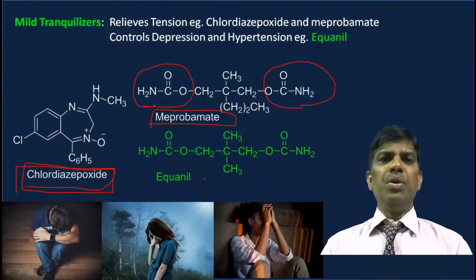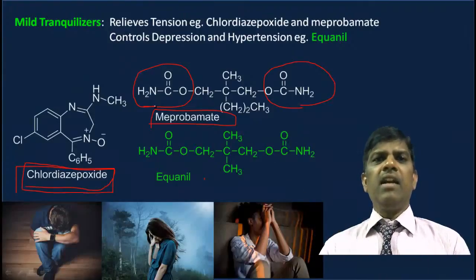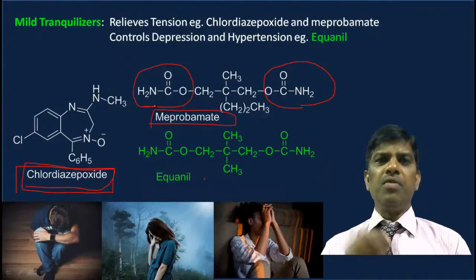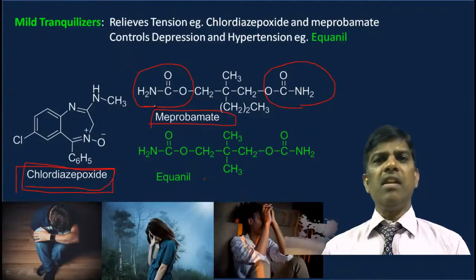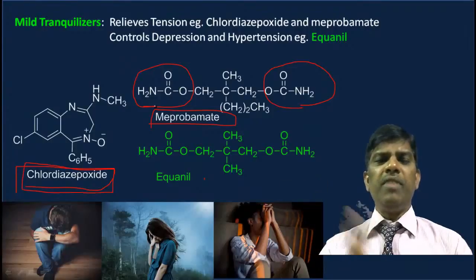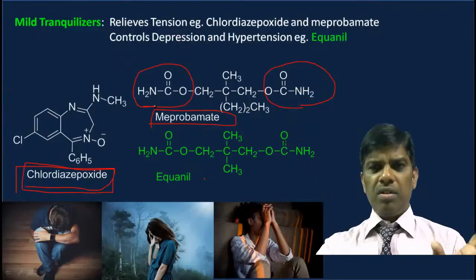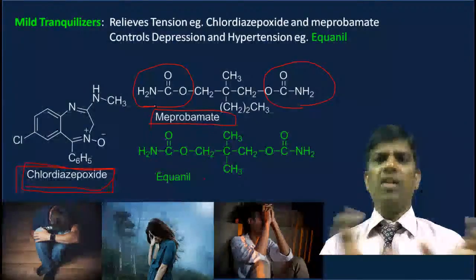Yes. So sometimes noscapine, where I have worked on noscapine, which is an anti-cough drug used in cough syrups. It is also just 200 to 300 in molecular weight. So most of the time drugs are just 100 to 500 units in molecular weight.